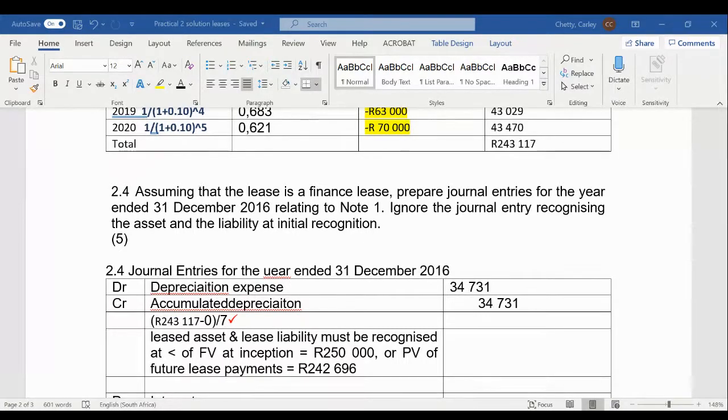Okay, we are going to debit interest expense and credit our finance lease liability. But how are we going to determine the amount of the interest? How do we determine what the amount of the interest is?